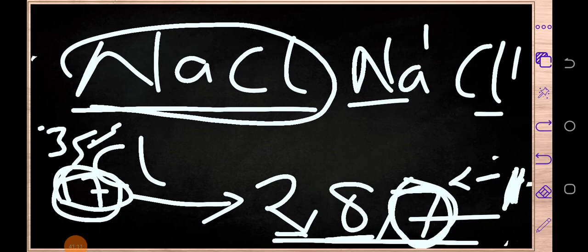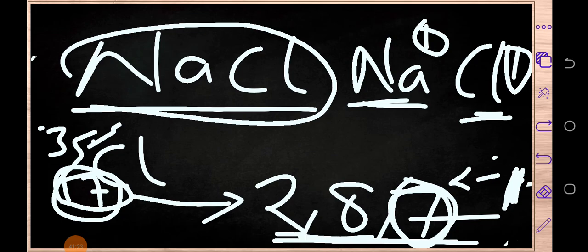I hope you have noted the differences between these two elements. Of course, both of them have got the same number of valence, but this one is very easy to gain stability by just adding one to this 7 which we have been given. It is not easy for it to lose these 7 electrons; it is easier to gain just one electron.